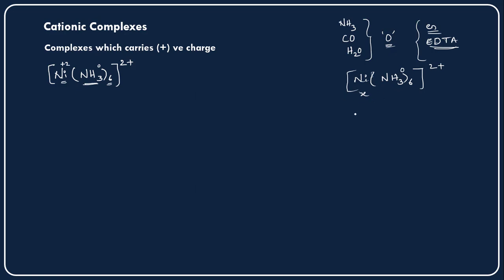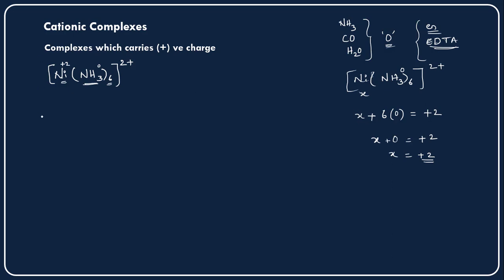So, the simple algebraic equation I told you. X plus 0 oxidation state, and how many ligands are there? 6 ligands are there, and 6 ligands are carrying a 0 oxidation state, which is equal to this side, plus 2 oxidation state. So X plus 6 into 0 will be plus 0 only, is equal to plus 2. So X is equal to plus 2. So this is the oxidation state of the nickel.